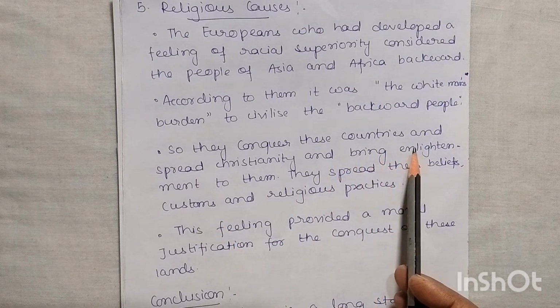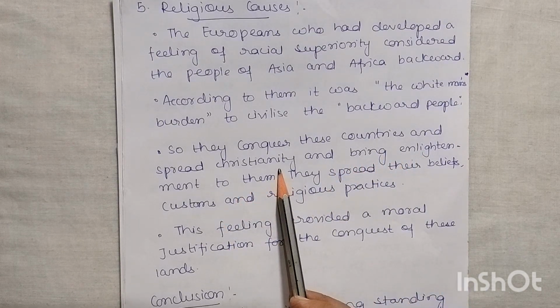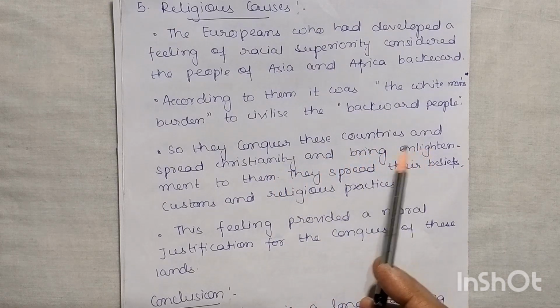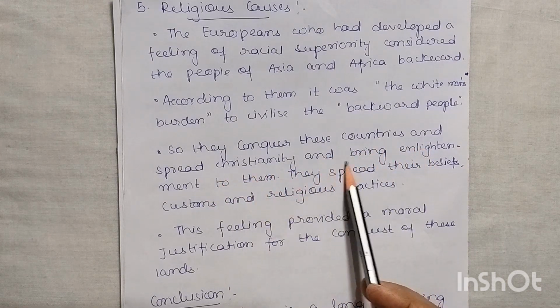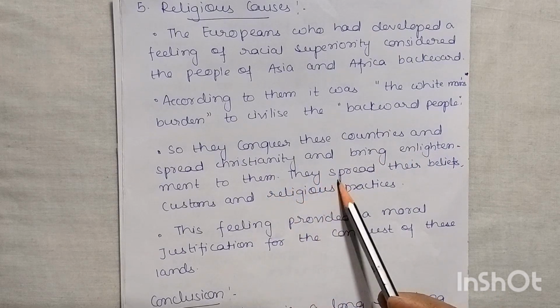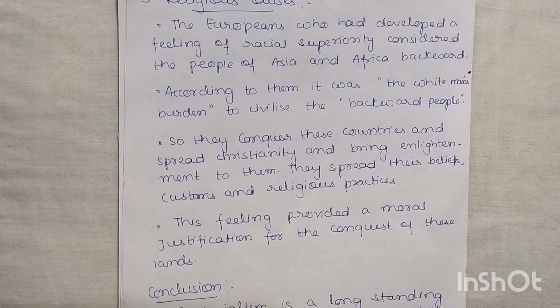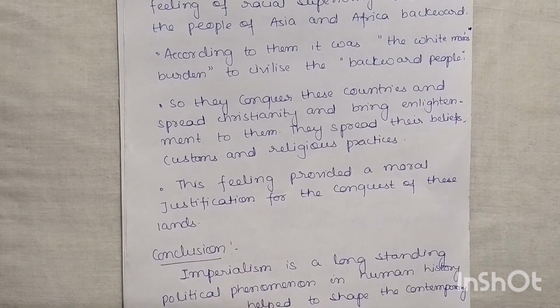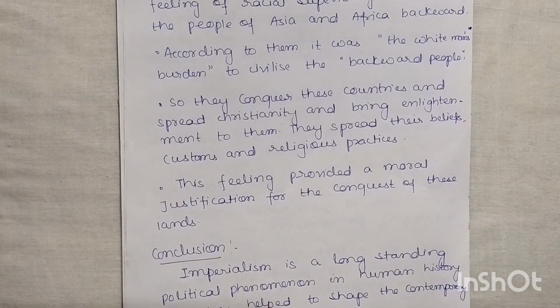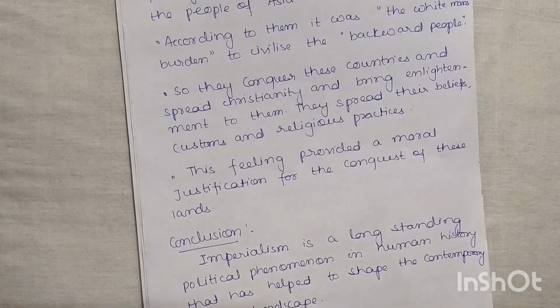So they conquered these countries and spread Christianity. They were conquering these countries, spreading Christianity and bringing enlightenment to them. They spread their beliefs, customs and religious practices. This feeling provided a moral justification for the conquest of these lands. They thought it was morally good to conquer the land because they were spreading Christianity and bringing enlightenment to the people. So the religious cause also became one of the reasons for imperialism.